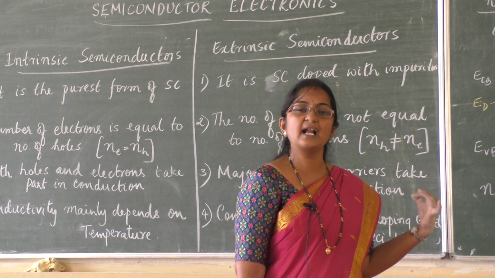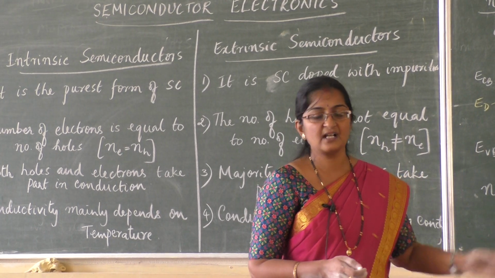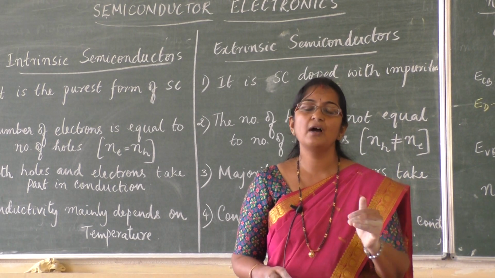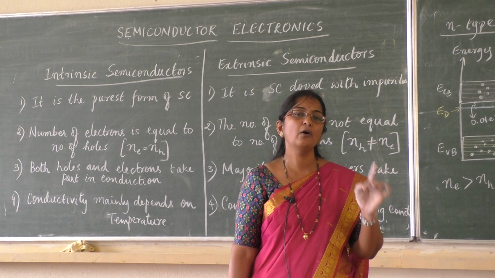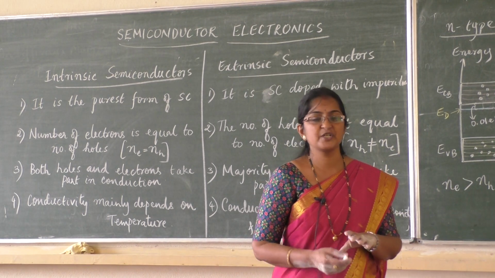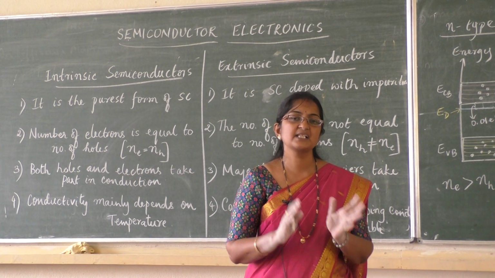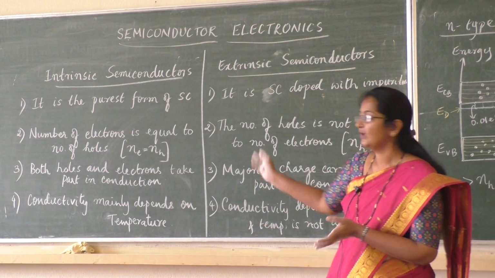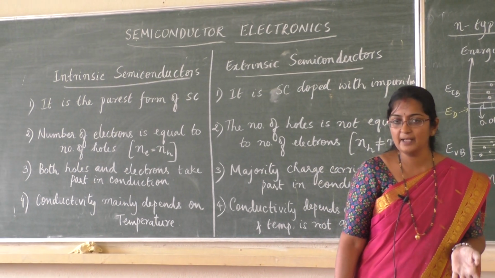You have to draw the lattice diagram, and also the energy band diagram if asked, and then explain the concept. Like that only, explain the conductivity of p-type semiconductor based on lattice structure. These are all the concepts related to p-type, n-type, extrinsic and intrinsic semiconductors. And one more: write the difference between p-type and n-type semiconductor.